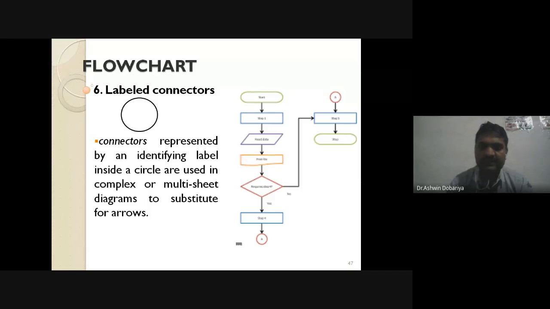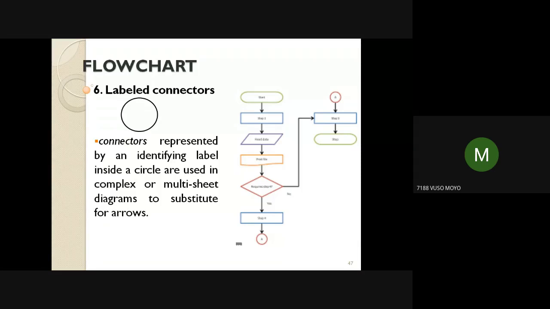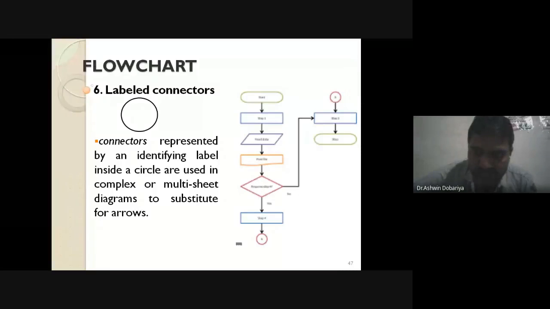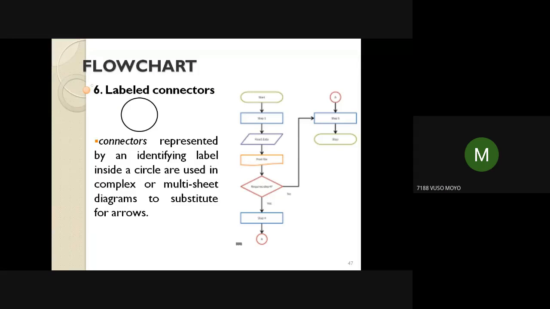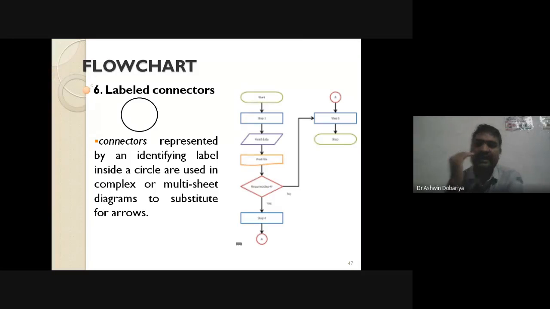Can you just elaborate? Next is, I think, the arrow. That I will elaborate. Which thing is represented by the arrow? Execution. The arrow, sir? Yes. What is the use of the arrow? It indicates the flow, the direction of the flow. Yes, direction of the flow. Very good. And you also continue the next, Wuso.